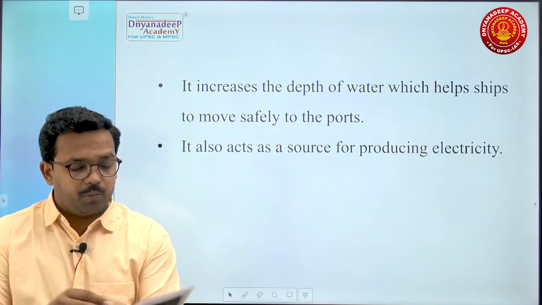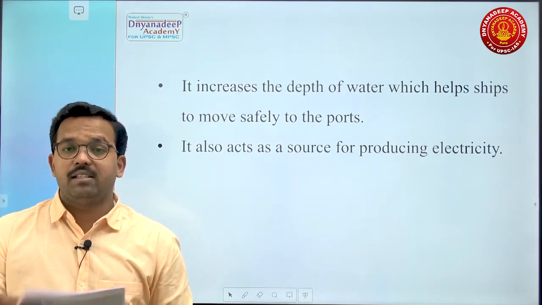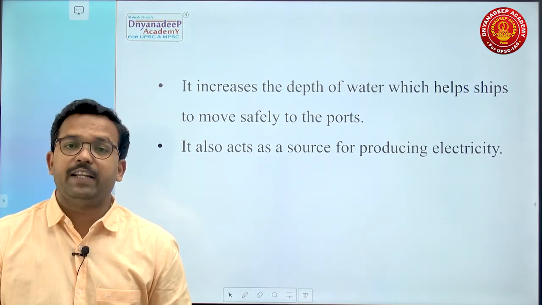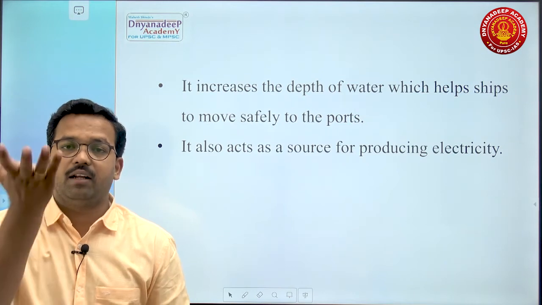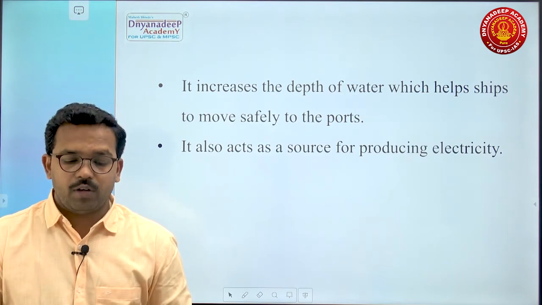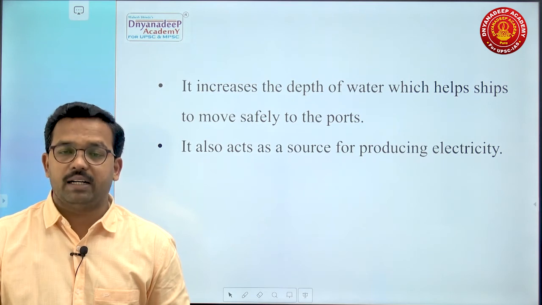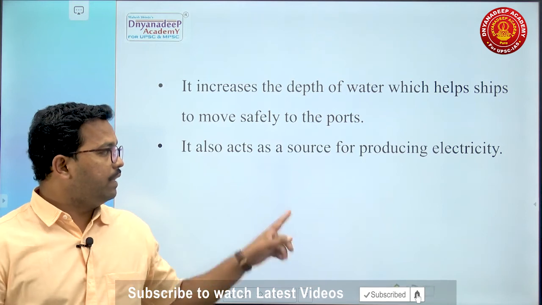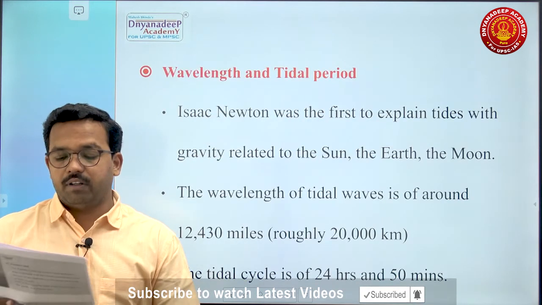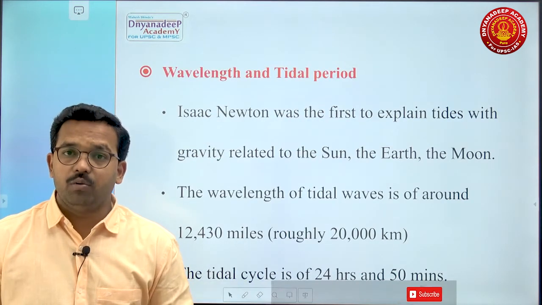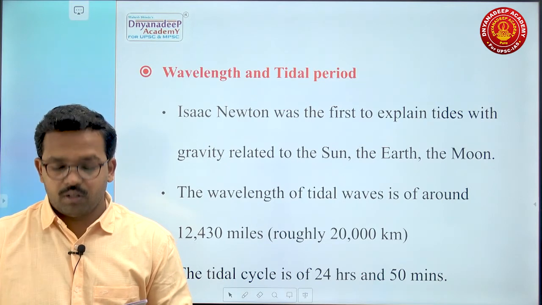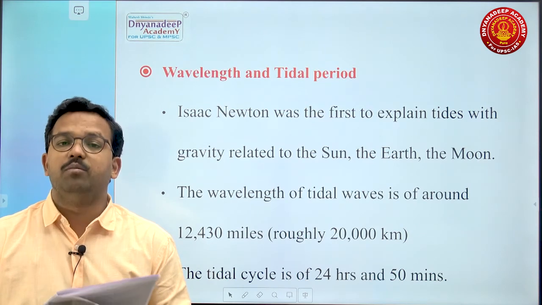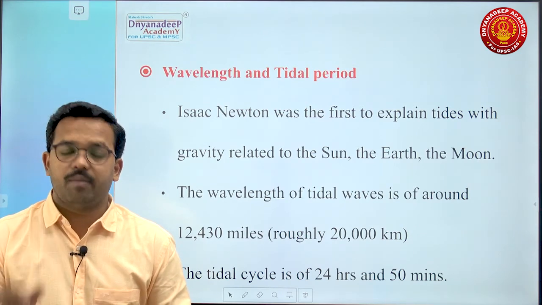Then another important point: tide increases the depth of water, which helps ships to move safely to the ports when there is a higher water range. It also acts as a source of producing electricity in the form of tidal energy. Now, what about wavelength and other aspects of tide, wavelength and tidal period? Isaac Newton was the first to explain tides with gravity related to the sun, earth and the moon.